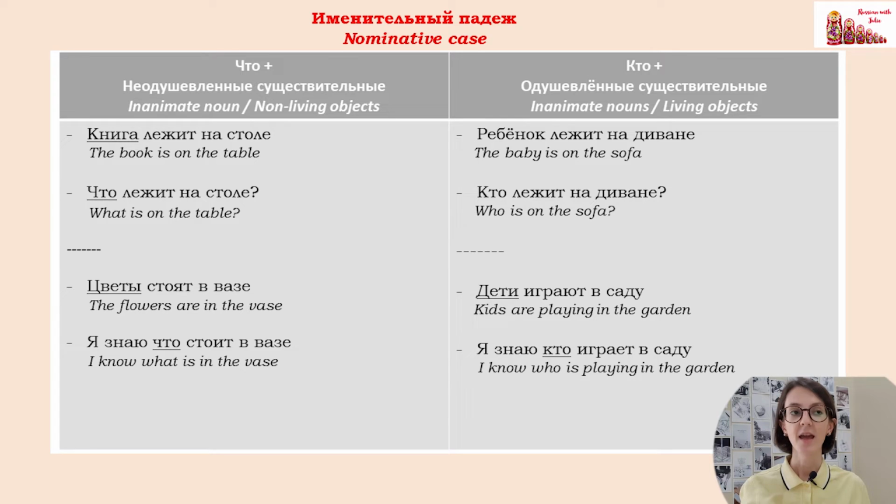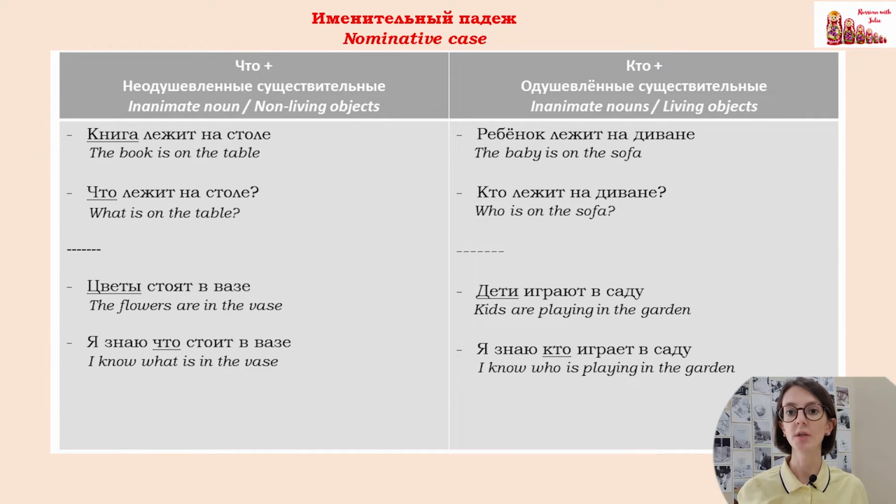If you want to know a little bit more, then watch this video till the end, because we are going to decline words что и кто in all 6 cases. And we are going to start with really basic, with nominative case. All words in Russian language are by default in nominative case. So if you open a dictionary, all nouns will be in nominative case. So in nominative case, что и кто.